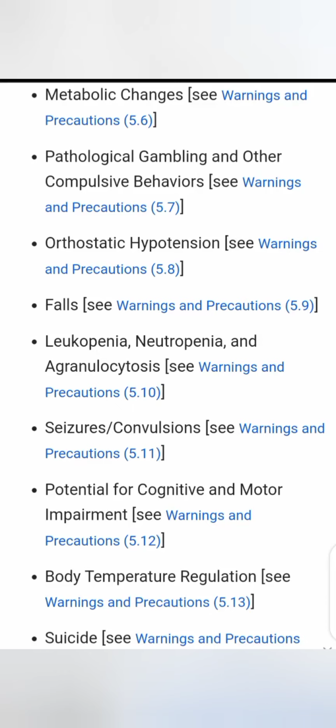It can also result in metabolic changes, pathological gambling and other compulsive behaviors, and also orthostatic hypotension and history of falls, leukopenia, neutropenia and agranulocytosis, and seizures and convulsions can also occur, and potential for cognitive and motor impairment increases along with Abilify, and body temperature regulation may be disturbed, and it can increase risk for suicide.